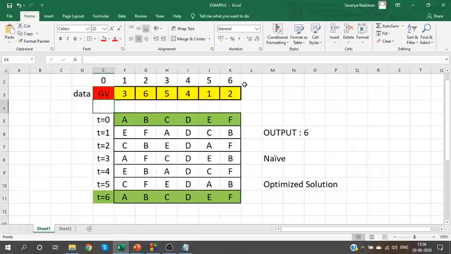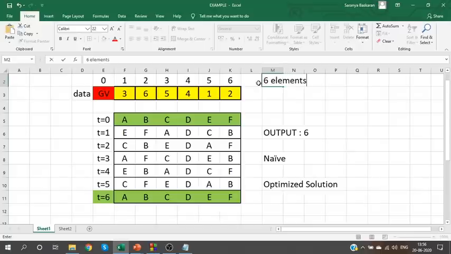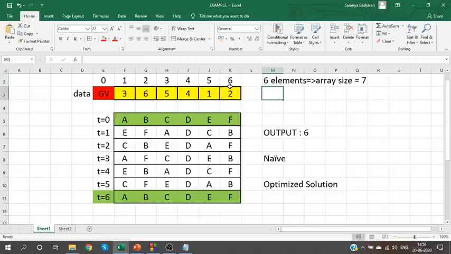So what will be the size of this array? Even if you store 6 elements, I need it till the 6th index. So the array size should be 7. Clear? Since I need it till the 6th index, I'll take the array size as 7.